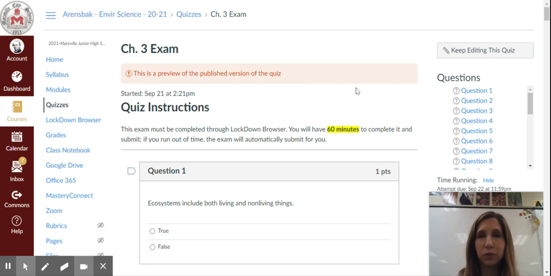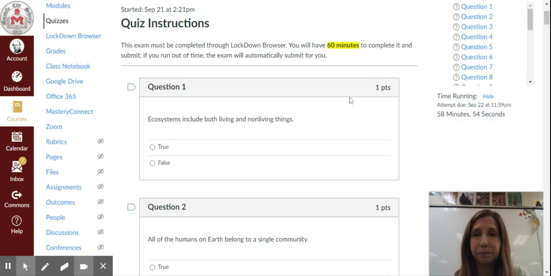So the instructions for your Chapter 3 exam. This exam must be completed through Lockdown Browser. You will have 60 minutes to complete it and submit. If you run out of time, the exam will automatically submit for you.